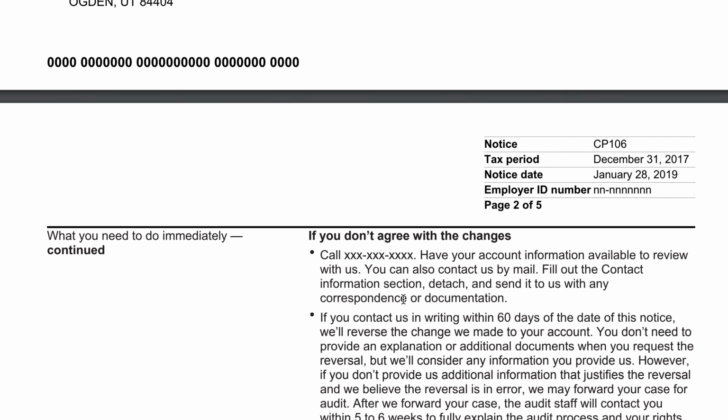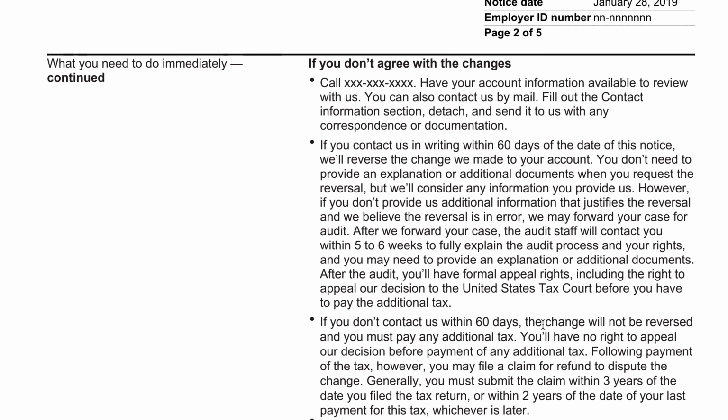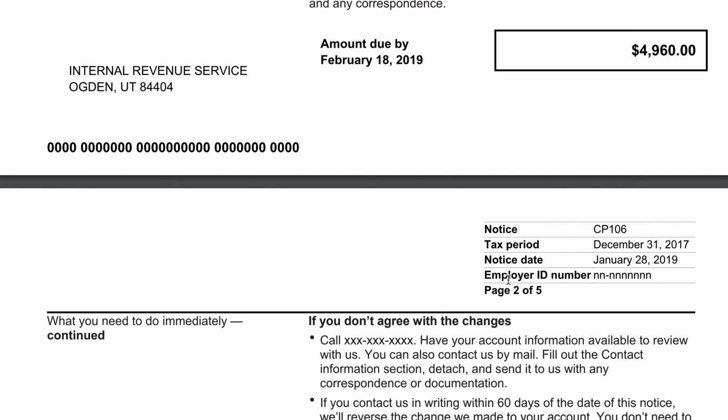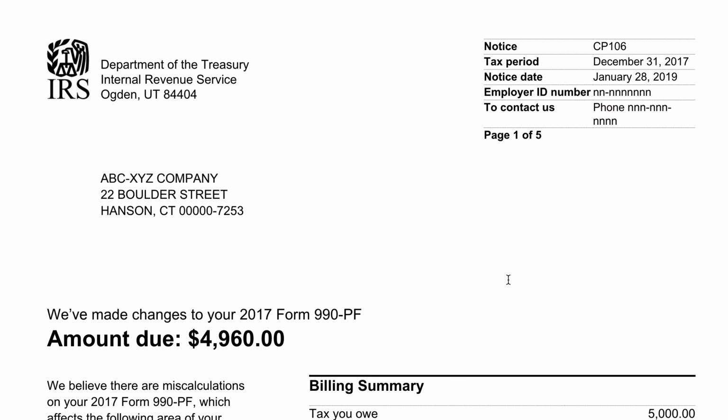So, for example, if you contact the IRS within 60 days of the date of this notice, they will reverse the change that you made to your account. You don't need to provide an explanation, but that is specifically within 60 days. If you don't contact the IRS within 60 days, then any changes that they implement will not be reversed, and you have to pay the additional taxes. So pay attention to the notice date.